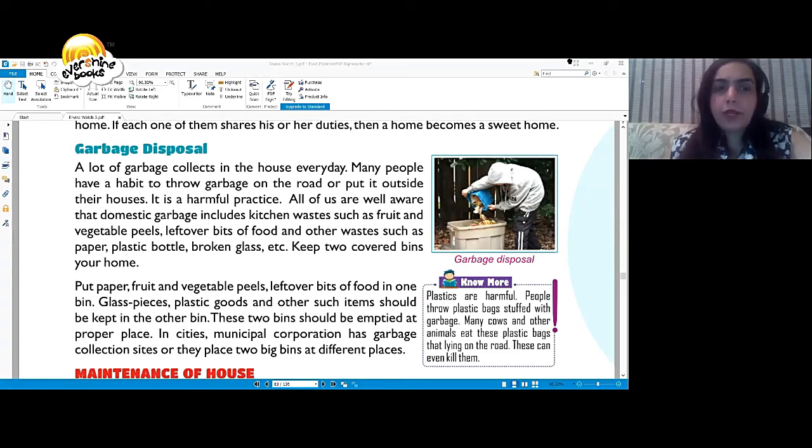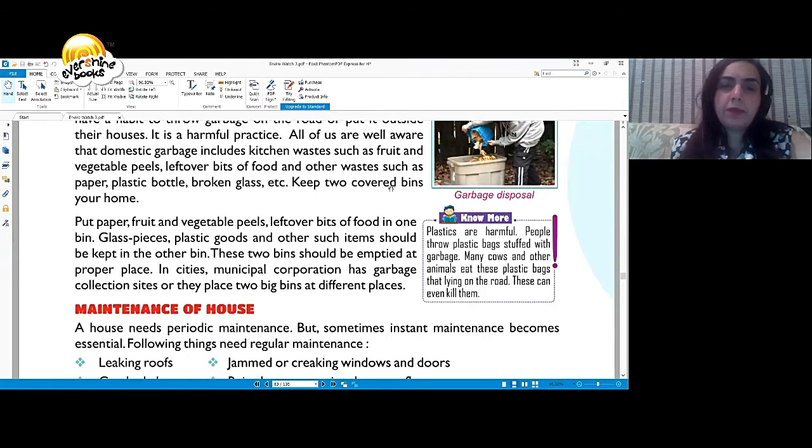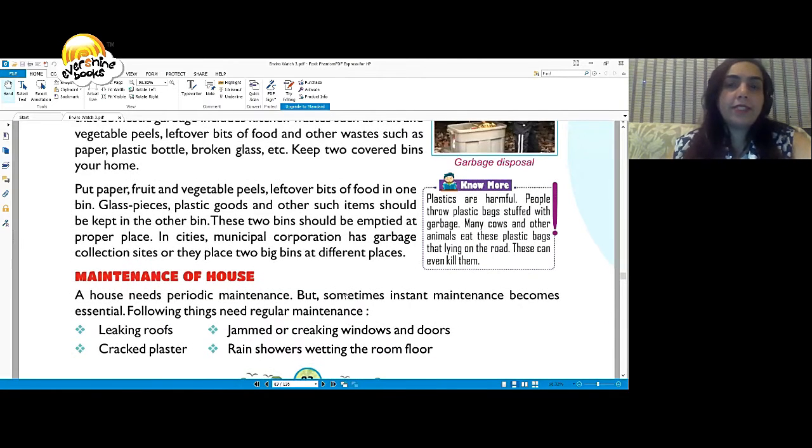Keep two covered bins in your home. Put paper, fruit and vegetable peels, and leftover bits of food in one bin. Glass pieces, plastic goods, and other such items should be kept in another bin. These two bins should be emptied at a proper place. In cities, the municipal corporation has garbage collection sites or they place two big bins at different places.